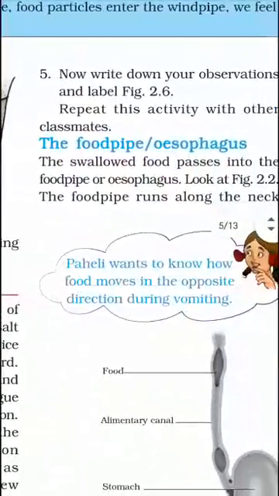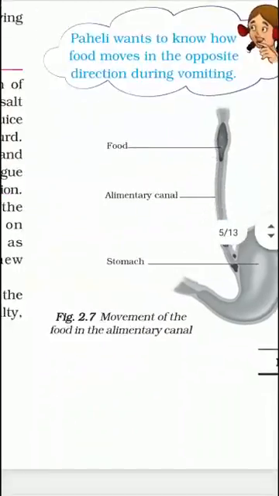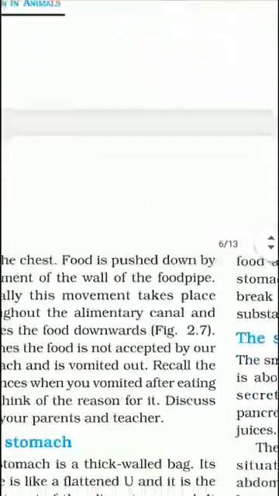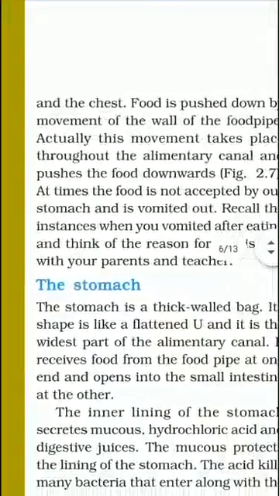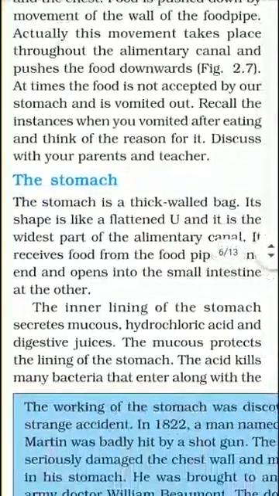The next organ is the food pipe, the esophagus. It is a muscular organ which transfers the food from the buccal cavity into the stomach. When the food reaches the stomach, it mixes with different secretions of the lining of the stomach, and the lining of the stomach secretes mucus, hydrochloric acid and digestive juices.